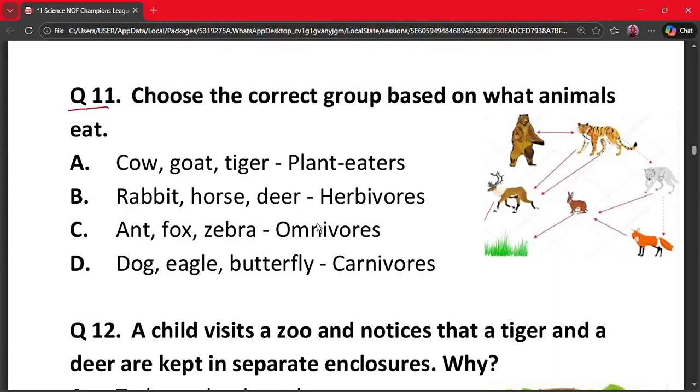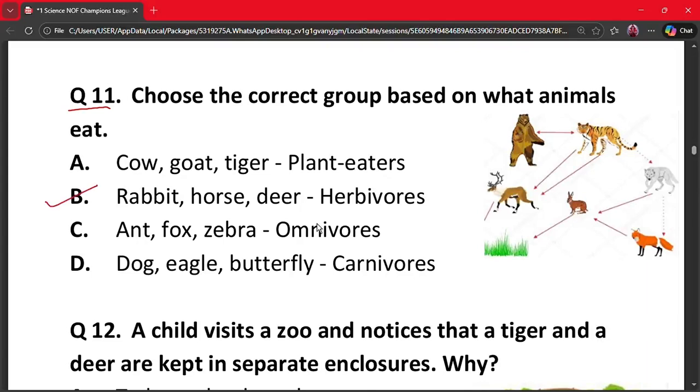Question number 11. Choose the correct group based on what animals eat. A. Cow, goat, and tiger are plant eaters. B. Rabbit, horse, and deer are herbivores. C. Ant, fox, and zebra are omnivores. And D. Dog, eagle, and butterfly are carnivores. The correct option is option B.